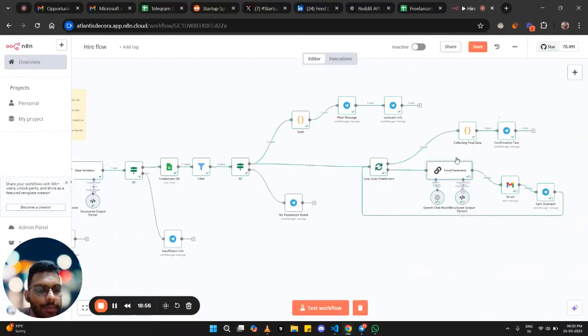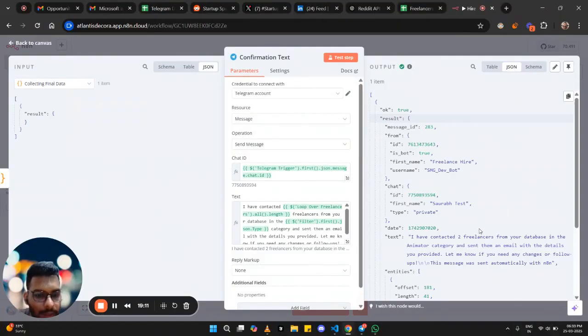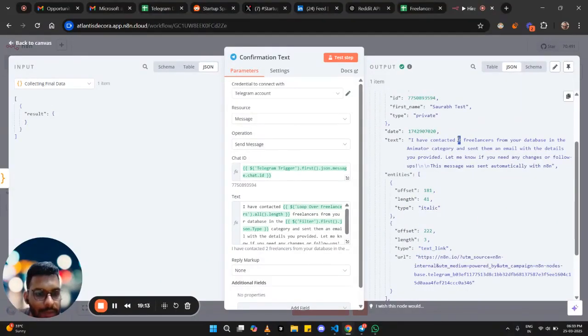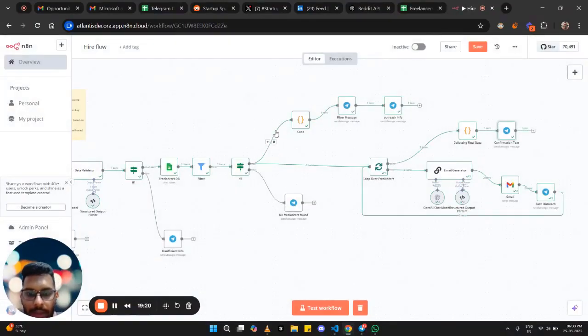Okay, so in this node we are just collecting the summary. In the done node of the loop, we collect the list of all the freelancers to which we have mailed, and we will provide the summary of how many freelancers we just mailed. You can see: I have contacted two freelancers from the database. Let me know if any changes are needed, and so on. Okay, so